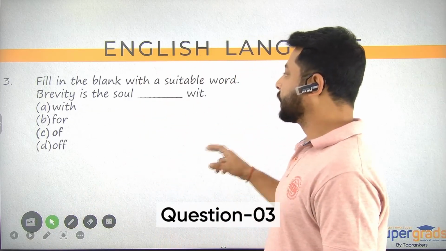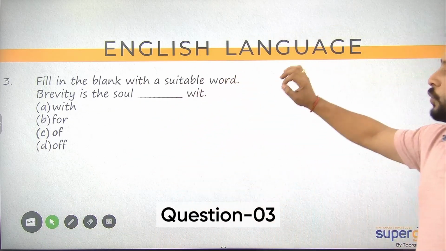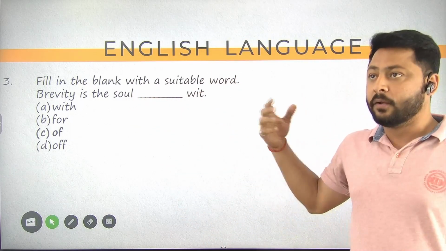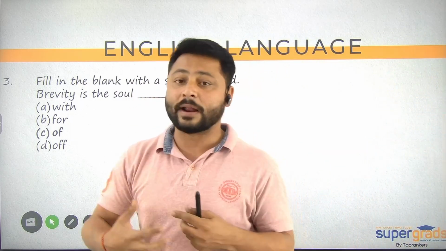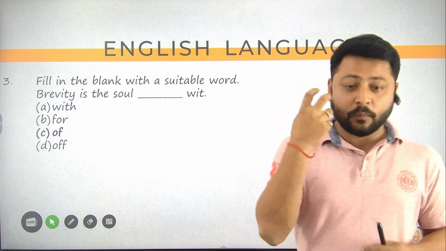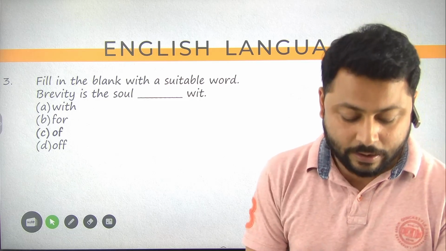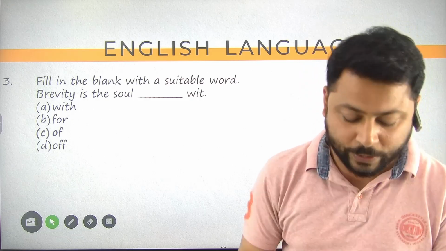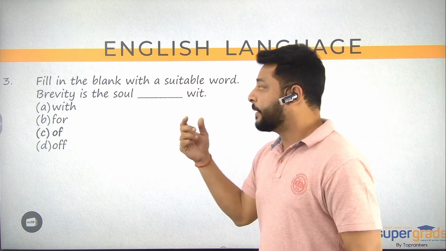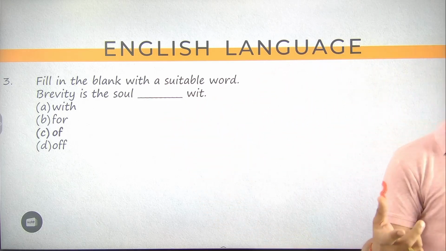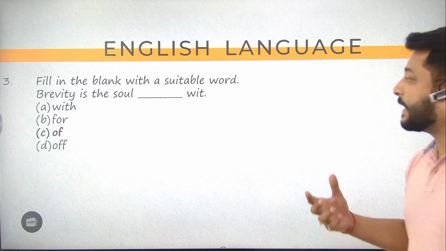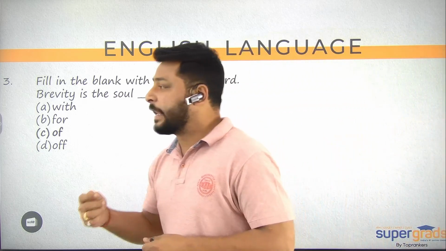Question number 3. Fill in the blank with a suitable word. All right. So brevity is the soul of wit. Wit is that precision, if you are able to use a particular word with some logic in a very correct sense. So that is wit. अमूसिंग manner में यदि clever manner में you can use a word, that is wit. And what is brevity? Brevity is that ability to be very quick.